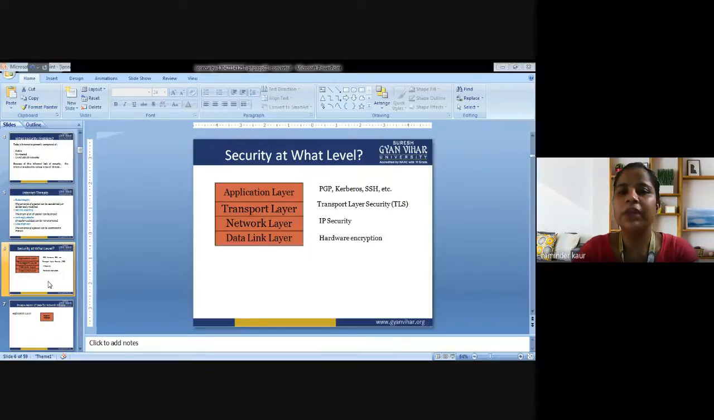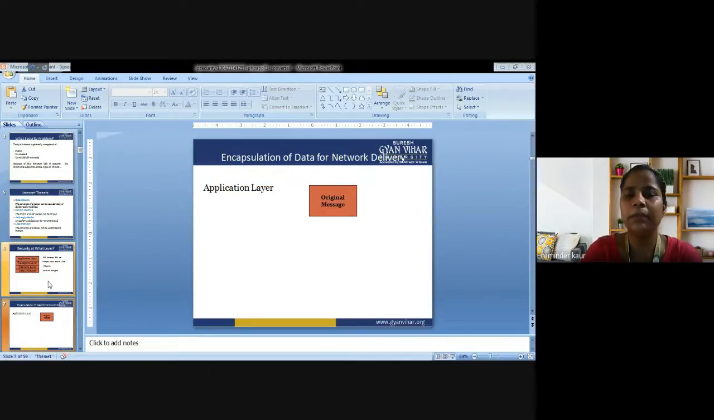Application layer is concerned with Pretty Good Privacy services, Kerberos, SSH. Transport layer is concerned with transport layer security. Obviously, it is concerned with the transport concepts. Network is concerned with networking concepts, for example, IP security. Data link layer is concerned with hardware encryption. So we are going to start the process one by one. Have a look at the same.